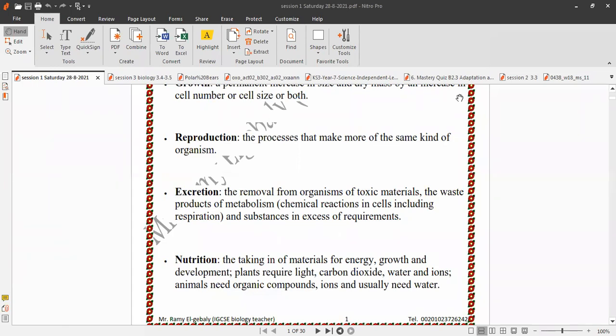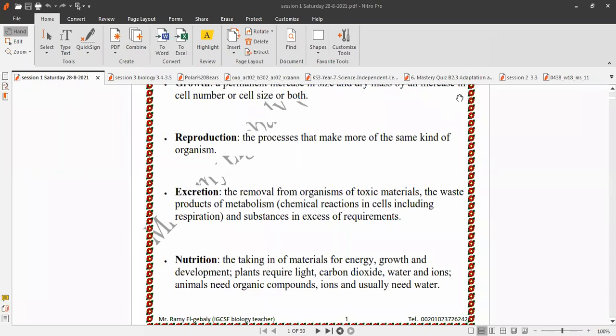The last characteristic of living organisms is nutrition, like feeding, the taking in of materials for energy, for growth, and for development.